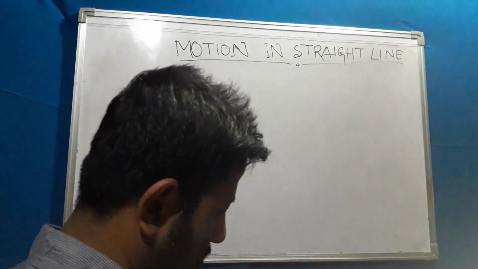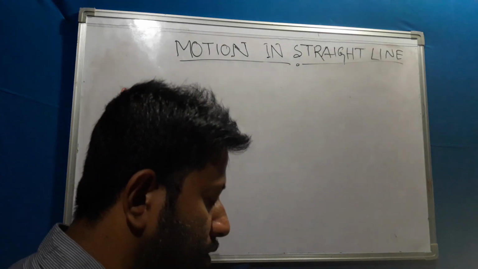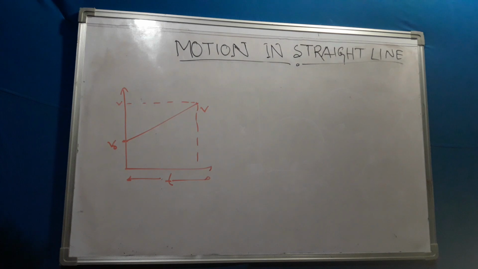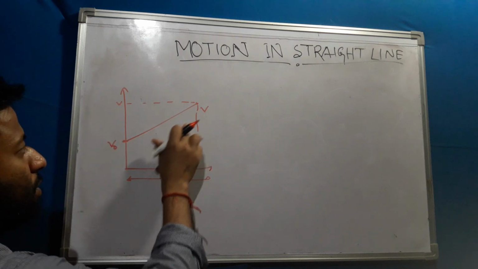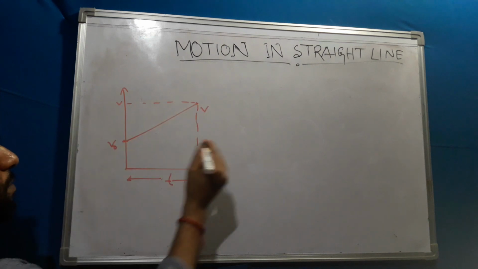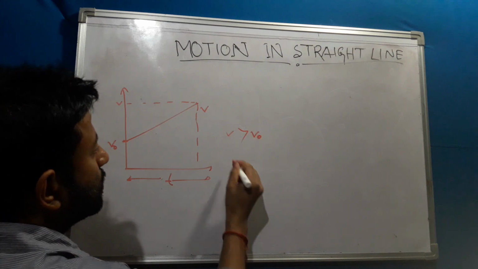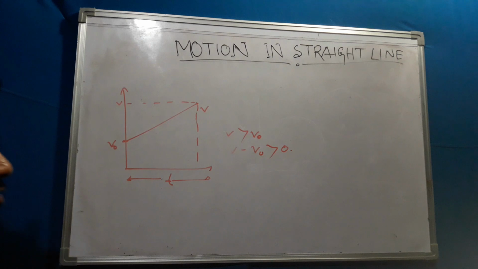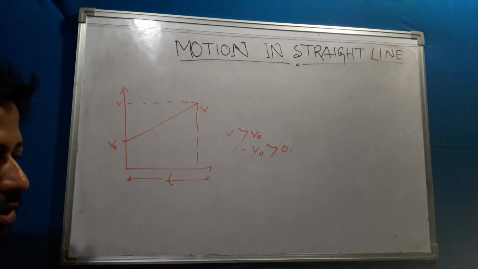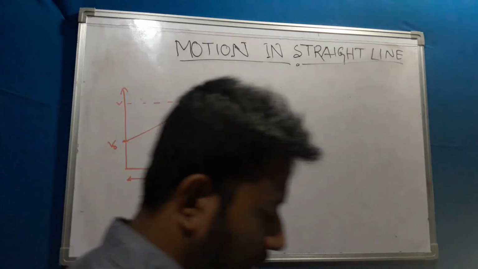If we describe this, it is an object moving in a positive direction with a positive acceleration. You see that velocity is changing and I'm getting a positive value because v is greater than v0. So v minus v0 should be greater than or equal to 0, and time is also positive. As a result, I will get a positive acceleration.